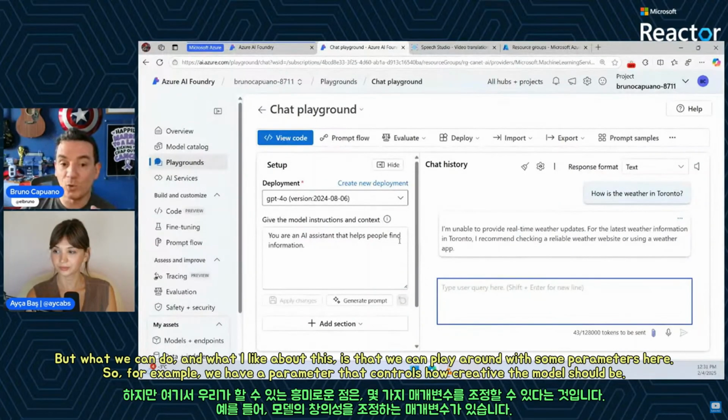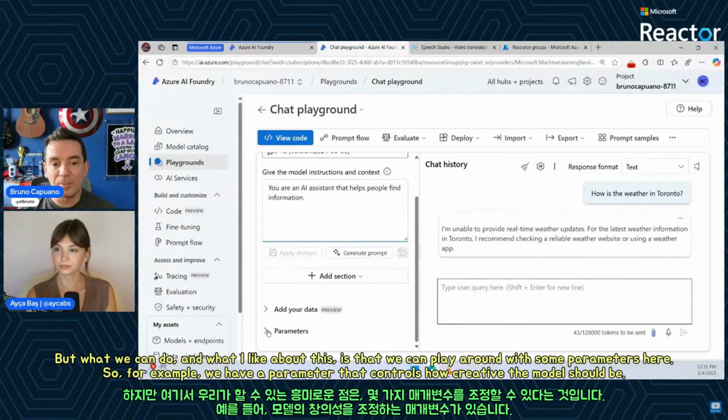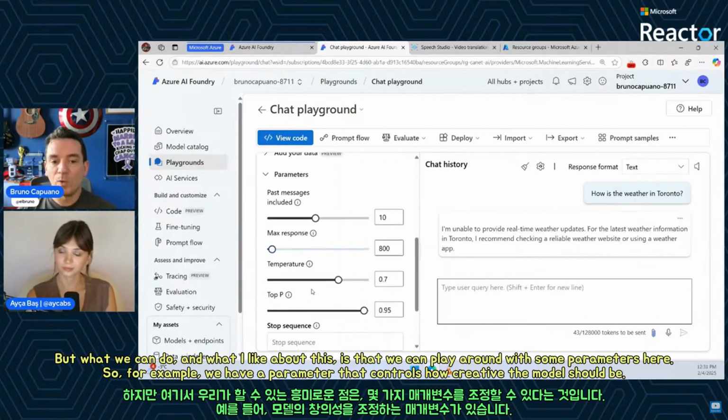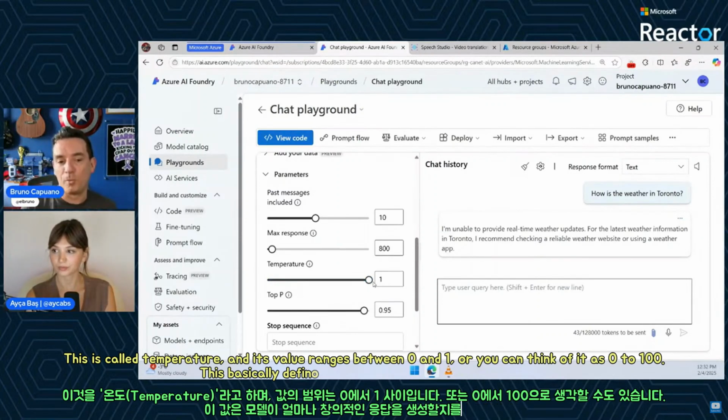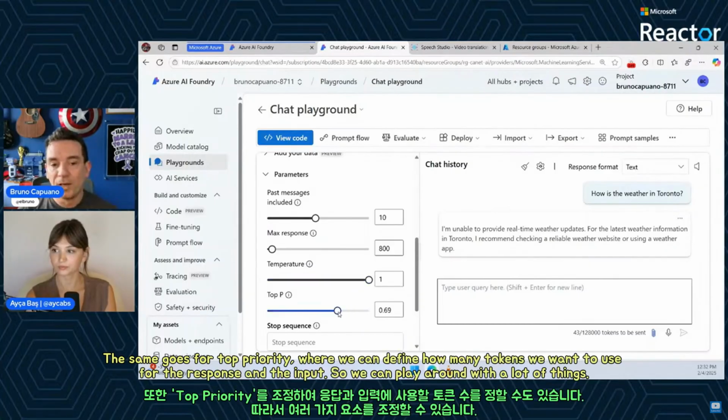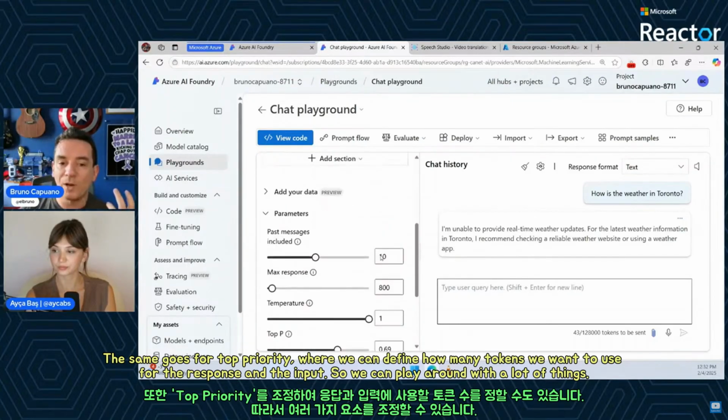But what we can do, and I like this, is that we can play around with some parameters here. So I can play around, for example, with the parameter, remember when we talked about how creative the model should be? So we have the temperature. The temperature is a value between 0 and 1, or 0 to 100 if you want, that basically defines how creative the model should be. The same with top P. And we can define how many tokens we want to use for the response, for the input. So we can play around with a lot of things.